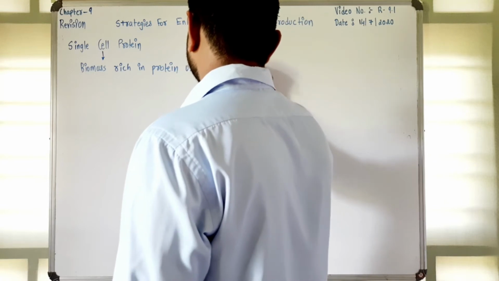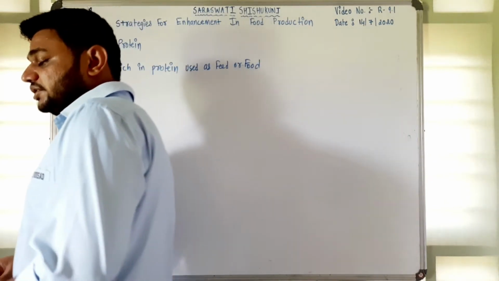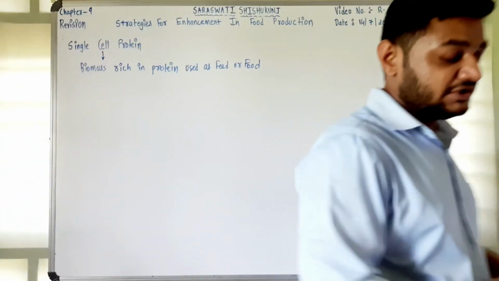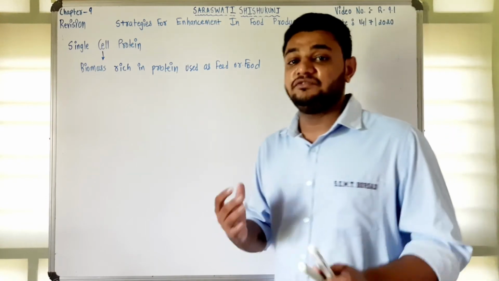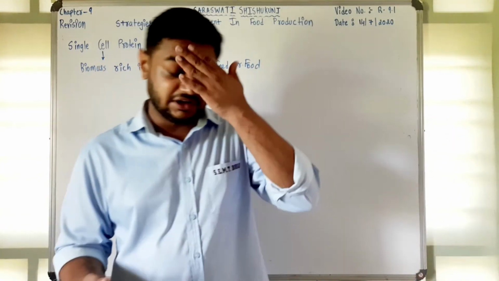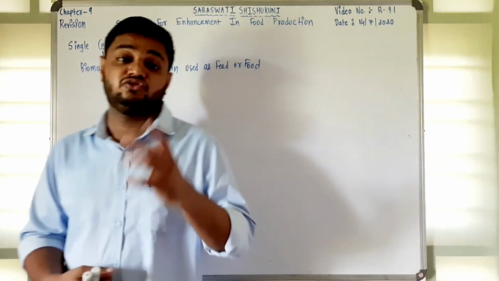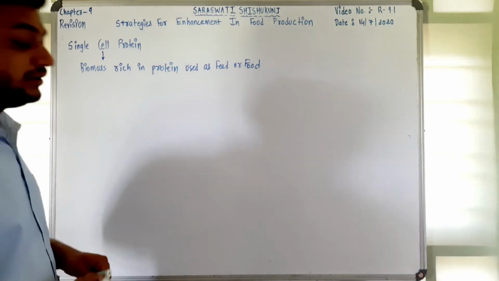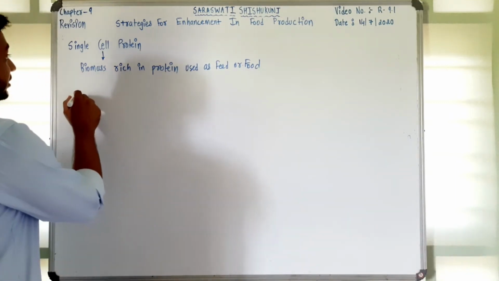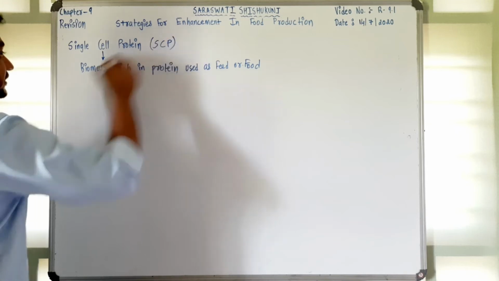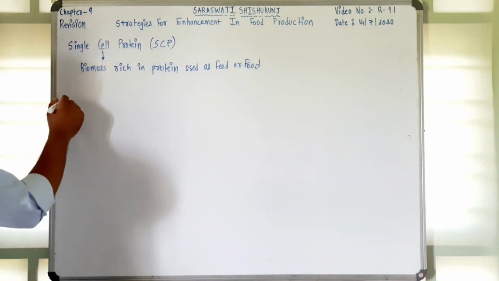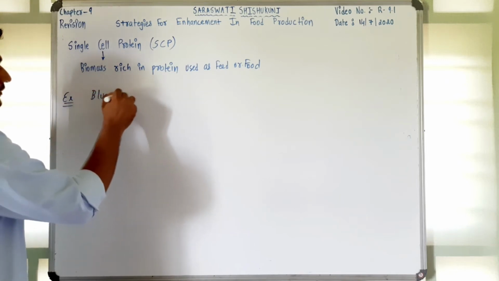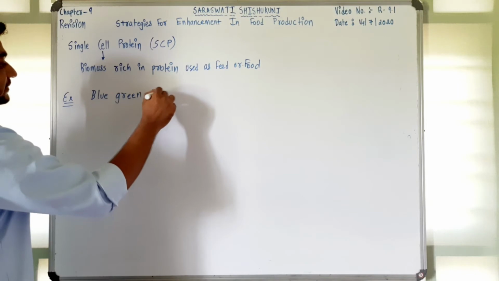Now students, this is going to solve many problems, because conventional farming is not able to fulfill the requirement, and even plant breeding techniques are not able to fulfill it. So there is an alternate source. This is also called SCP, single cell protein. Examples for this are blue green algae like spirulina.